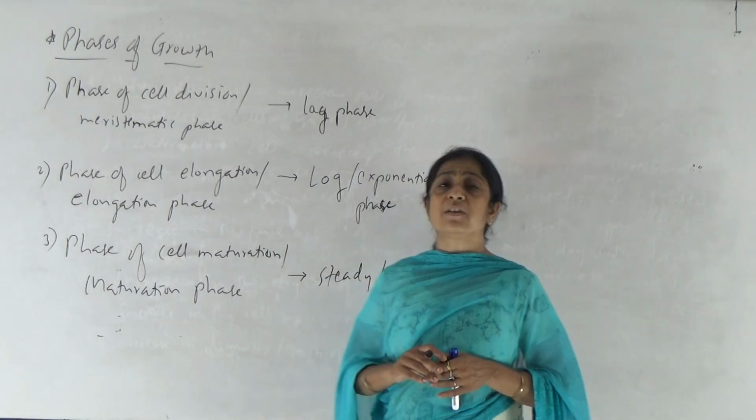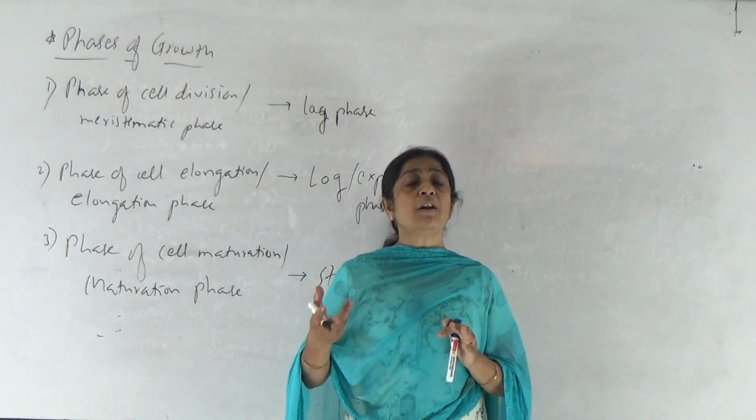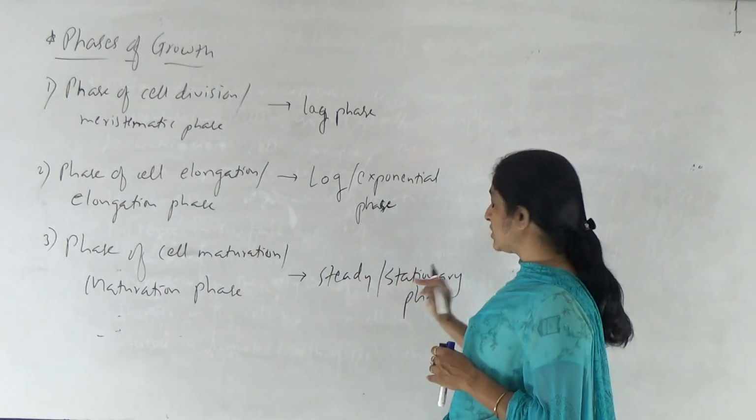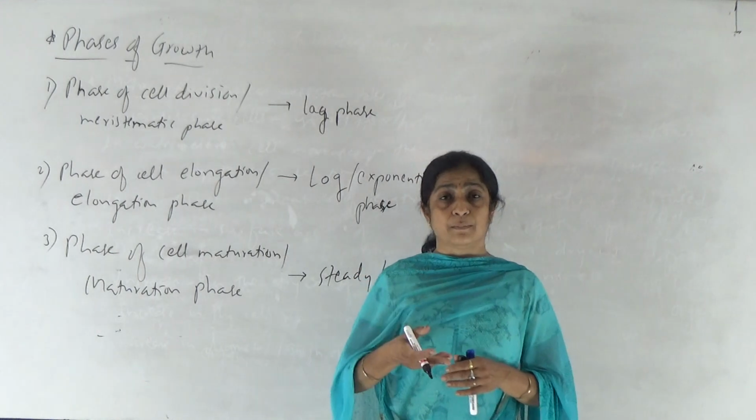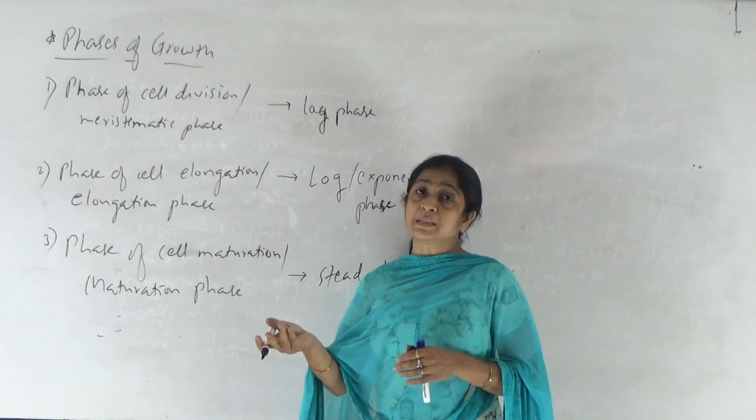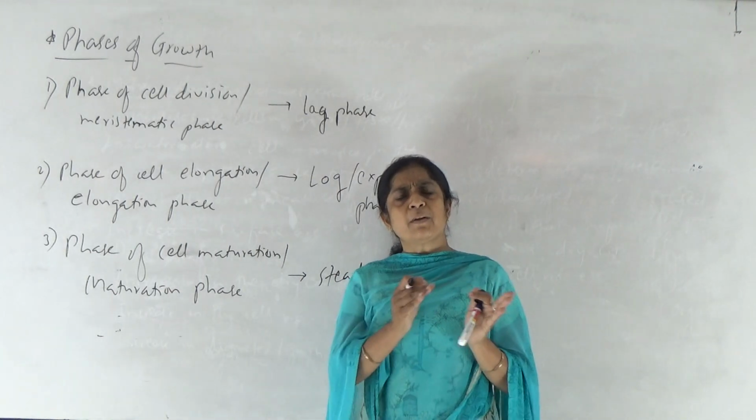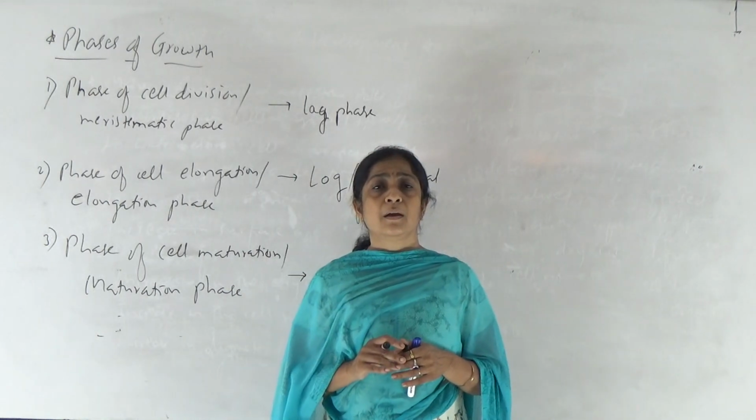And now the third phase where the cell becomes permanent with respect to size, shape, structure, and it differentiates to perform a specific function where the growth becomes steady, so steady or stationary phase. So if suppose a cell is differentiated as xylem, or if a cell is differentiated as an epidermal cell or cortical cell, later after differentiation, the cell may perform its function for a few days, for a few months, even for a few years, right?